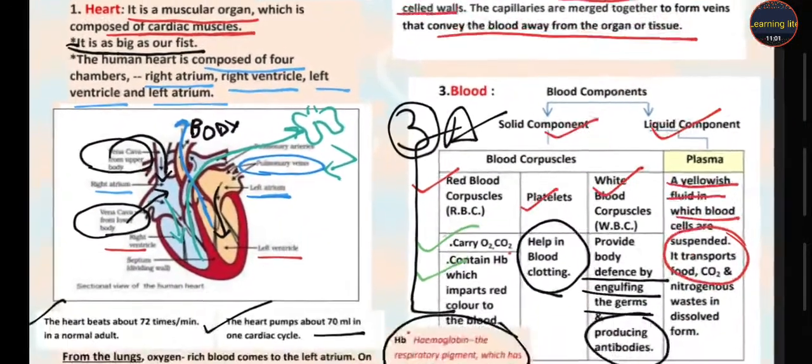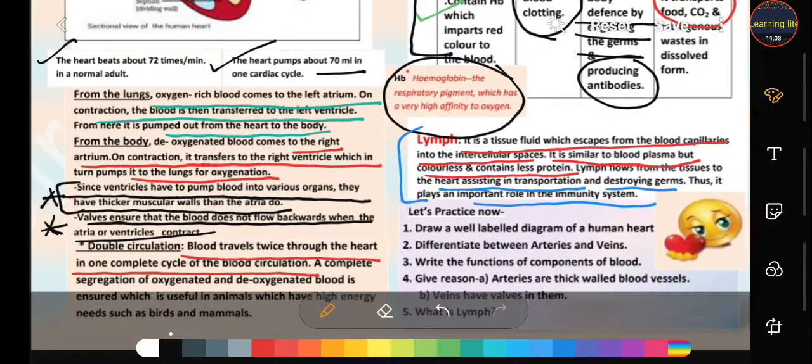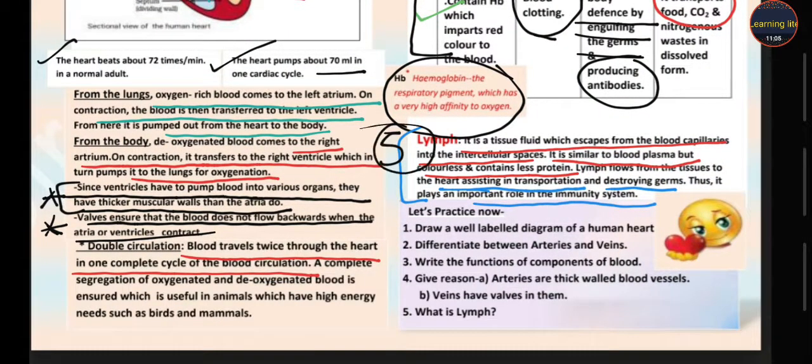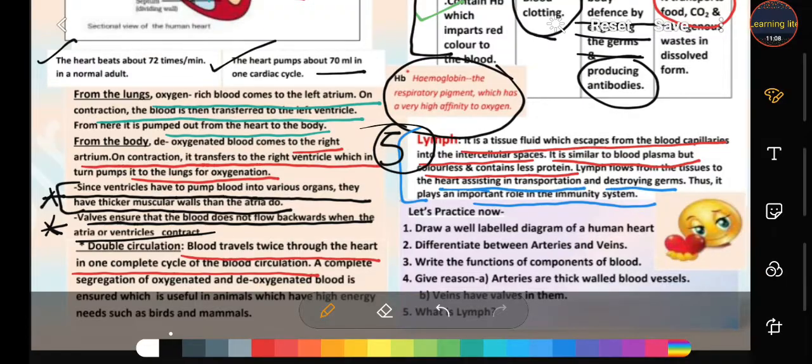The last question is: write about the lymph. What is lymph? So it is your fifth answer, student. This is the lymph and its function.